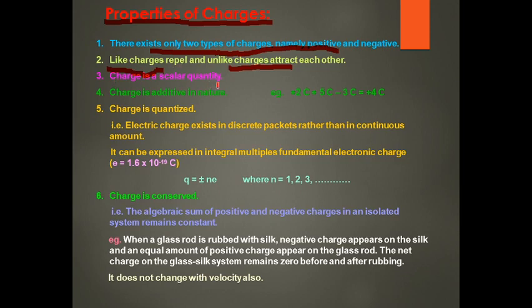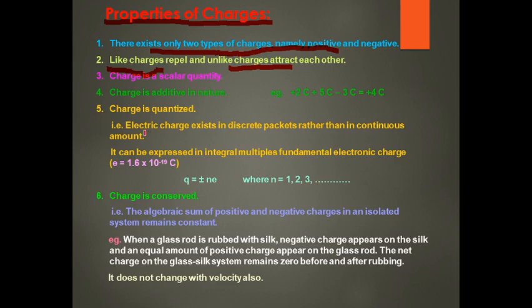This is another property. Charge is additive in nature. Charge gets added: plus 2 coulomb, plus 5 coulomb, minus 3 coulomb equals 4 coulomb. Means charge gets added. Charge is quantized. The quantization of charge means charge never appears as a half value. It is a complete integer. Q is equal to n times e, where n is 1, 2, 3.